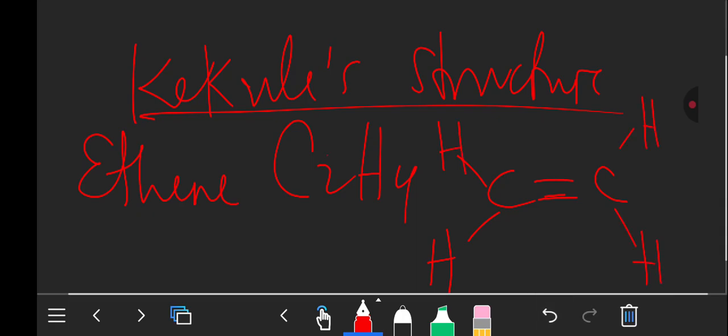So from this representation, we get to see how the bonds are joined in this compound. We've shown the bonds: there's a double bond, there are single bonds, and the atoms involved. So we've expanded this structure. This is what we call a Kekule's structure.